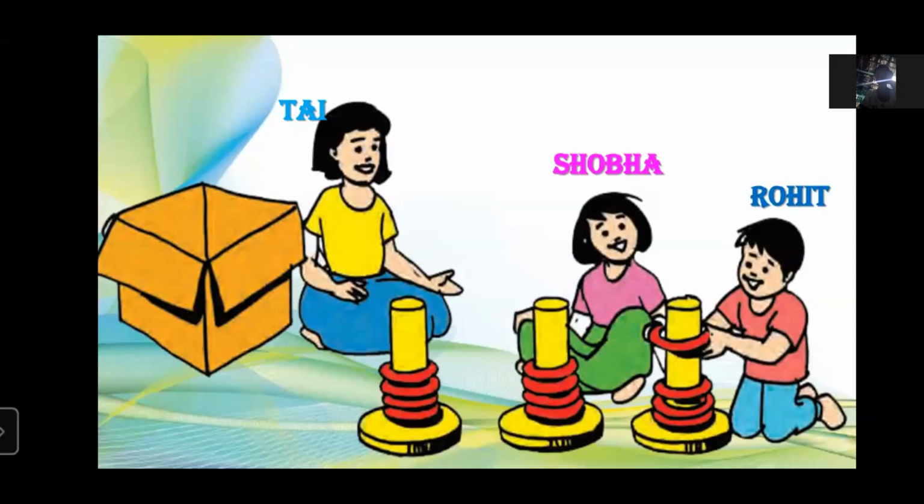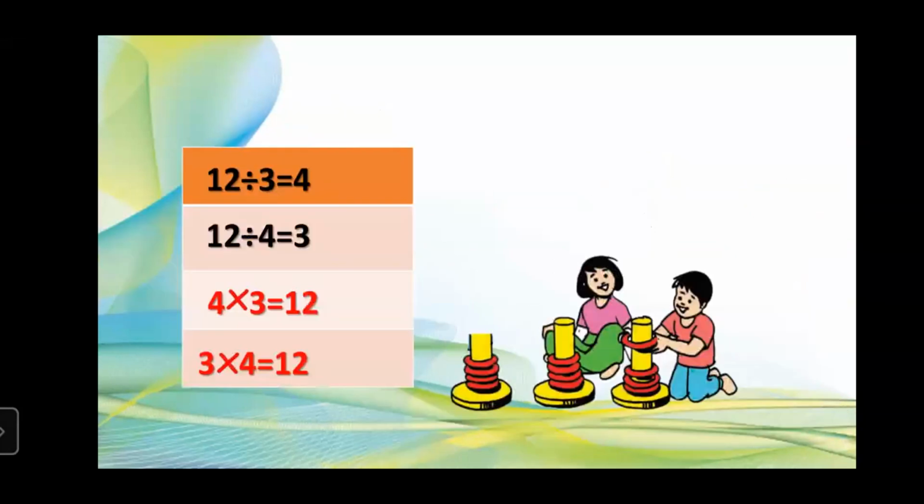Shobha counted the rings and she said there are 12 rings. And Rohit said, yeah, there are 3 stands. Then Shobha said, Rohit, let's put these rings on the stands. But let's put an equal number of rings on each stand. So they started to put equal rings on each stand. Shobha said, if 12 rings are distributed equally on 3 stands, how many rings should there be on each stand?